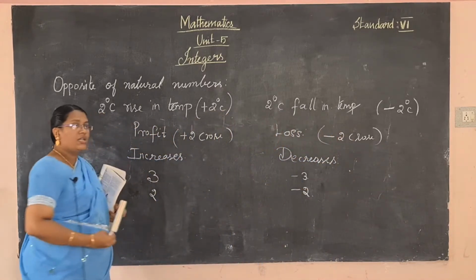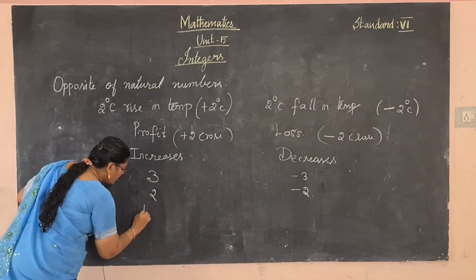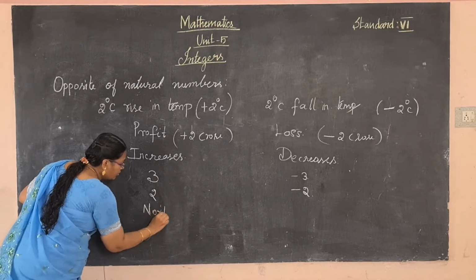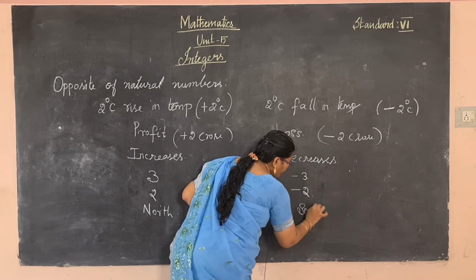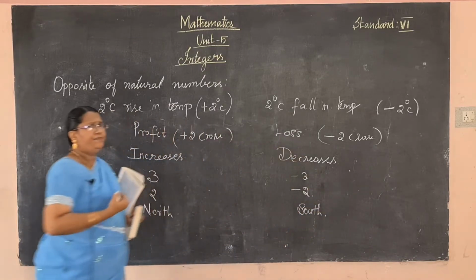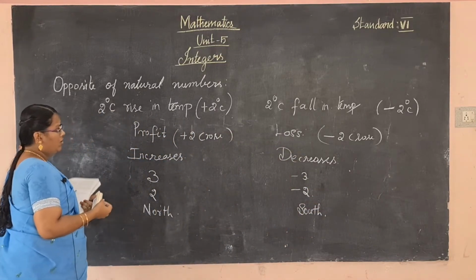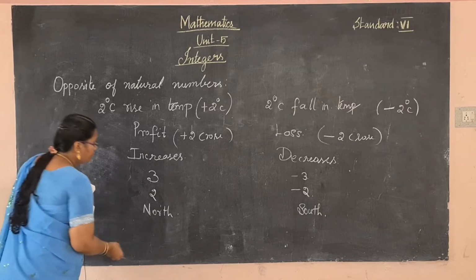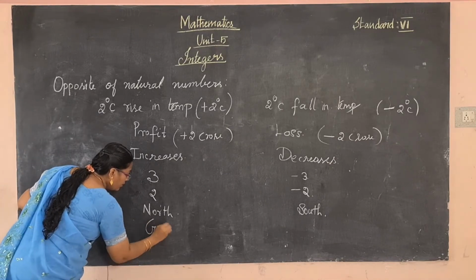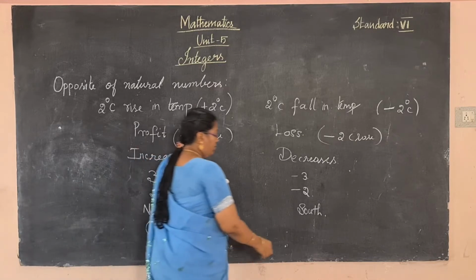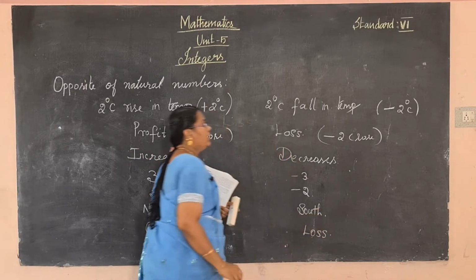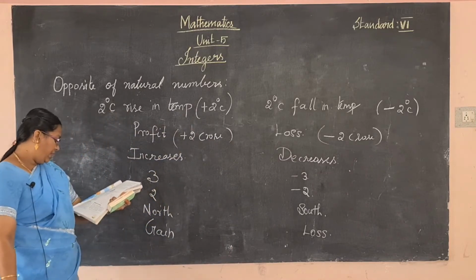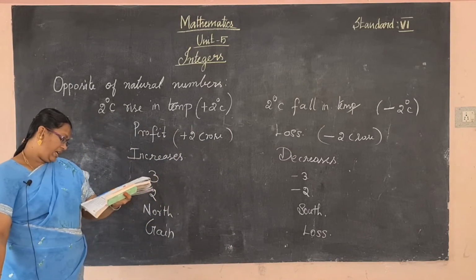Okay, so increase. And north means, what is the opposite of north? South. Okay, and then gain. The opposite is loss. Okay, these are the opposites of the given statements.